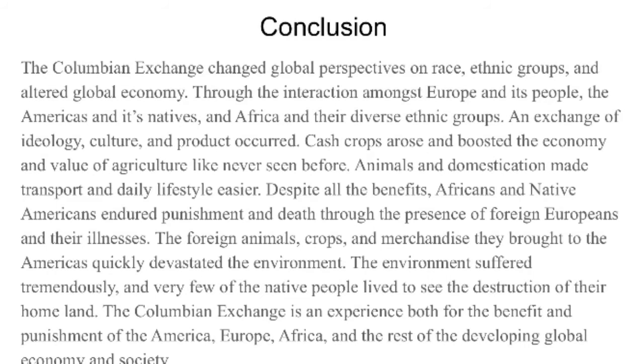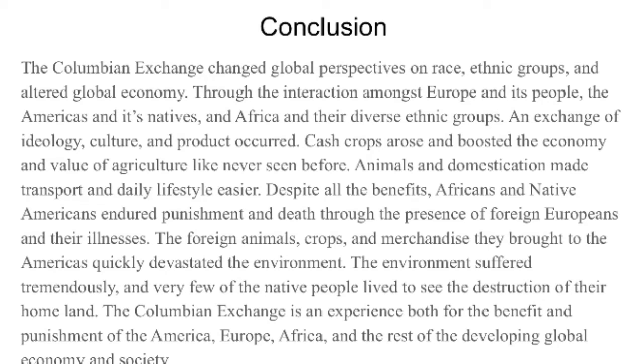The Columbian Exchange changed global perspectives on race and ethnic groups, and altered the global economy. Through the interactions amongst Europeans and their people, the Americans and their natives, and the Africans and their diverse ethnic groups, an exchange of ideology, culture, and product occurred. Cash crops arose and boosted the economy, and a boom of agriculture like never seen before. Animals and domestication made transportation and daily lifestyles easier.